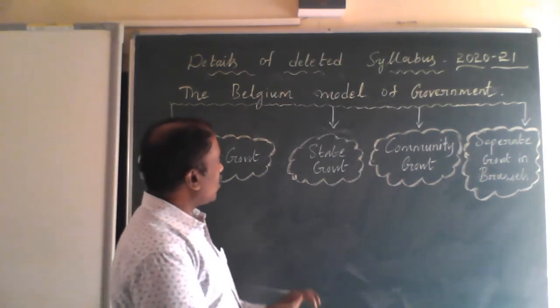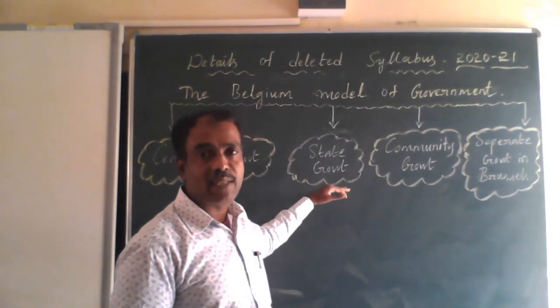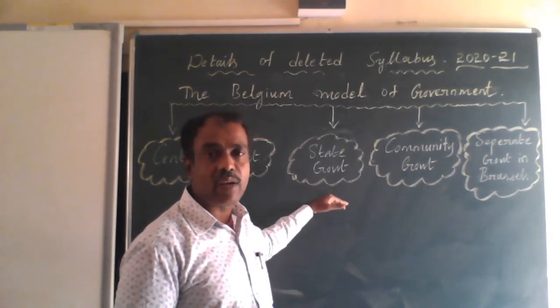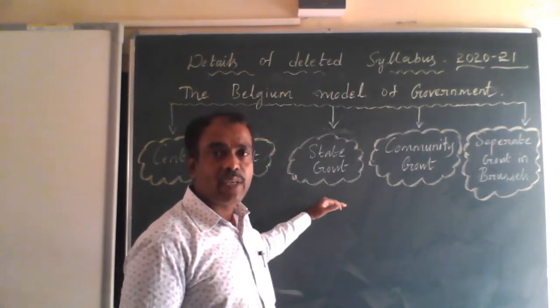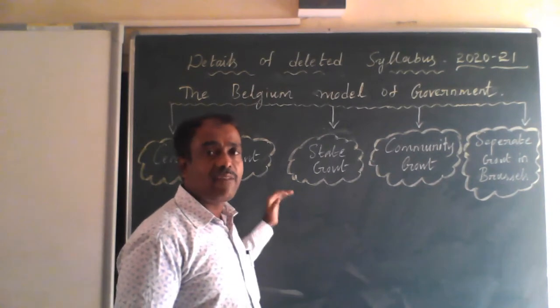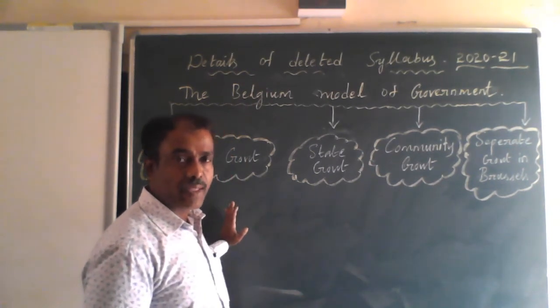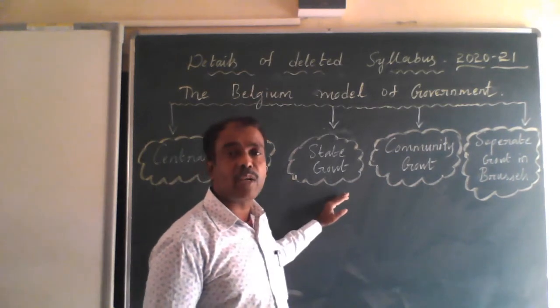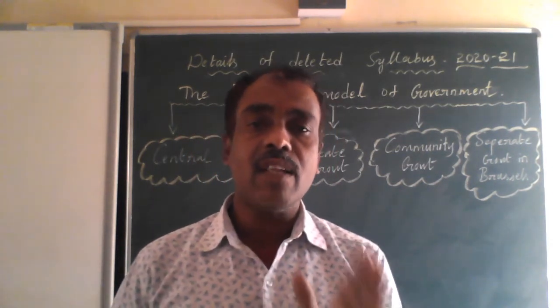Another thing here: there are two regional state governments in Belgium. Most of the powers are given to the state governments by the central government. Please make it clear, these state governments are not subordinate to the central government.